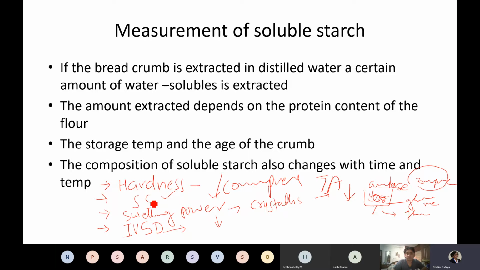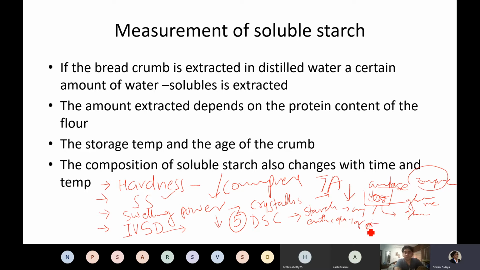Okay, then there is one more method which uses DSC. In the DSC also, because the starch gets recrystallized, the enthalpy required, or the energy required, or the glass transition temperature Tg required is more, because the molecule changes from one state to another state.